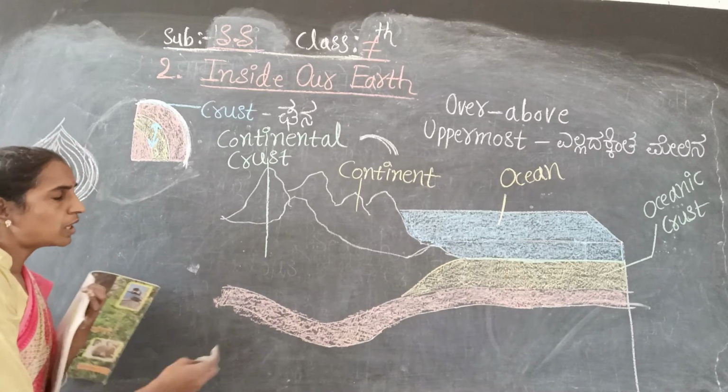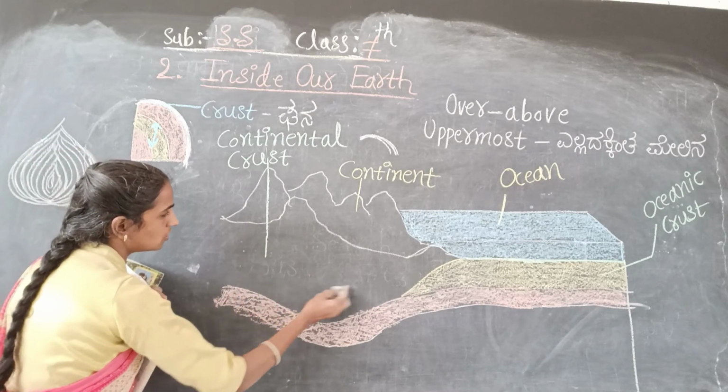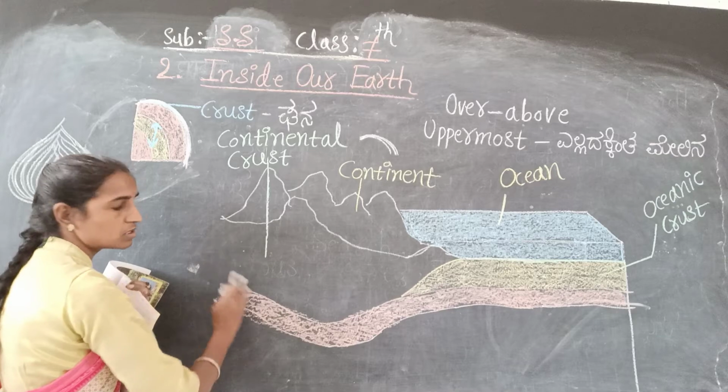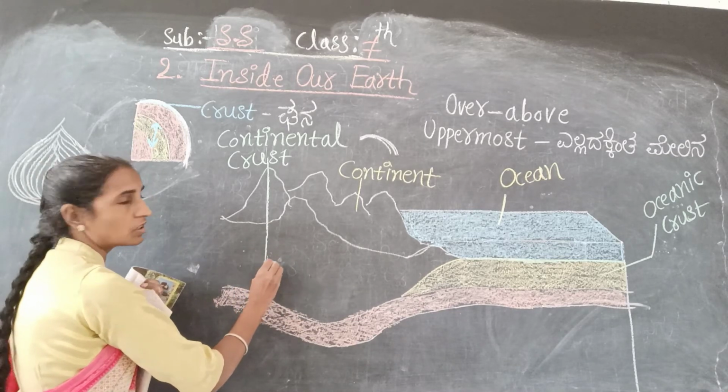Look at this picture. Here you can see how big this is. This side is given as 35 kilometers.